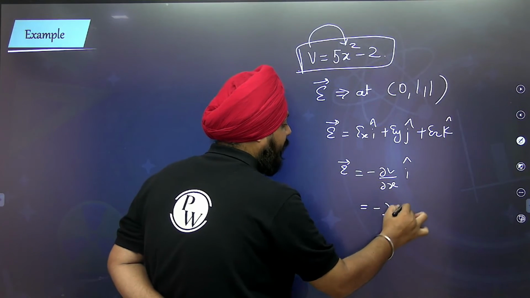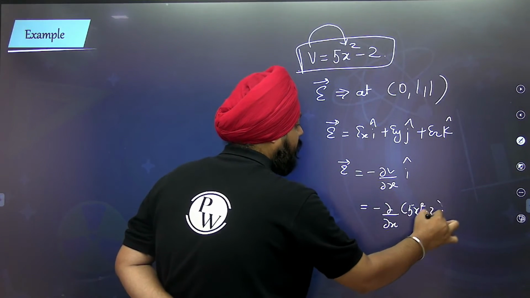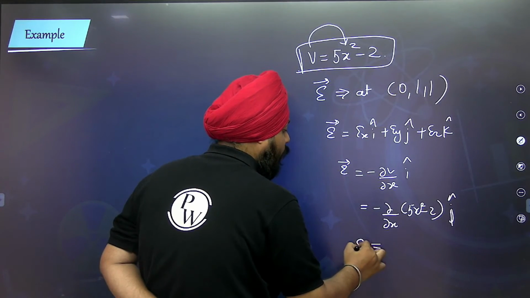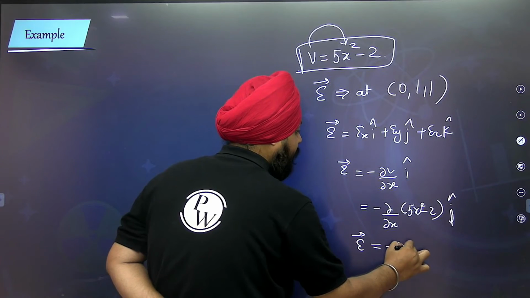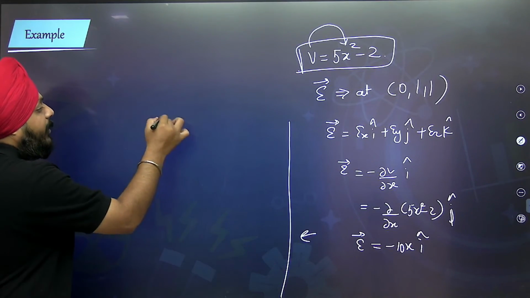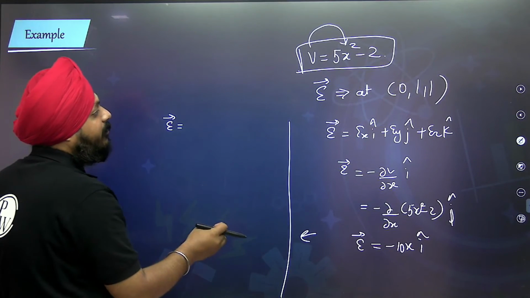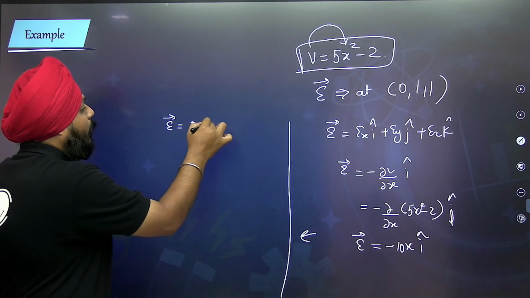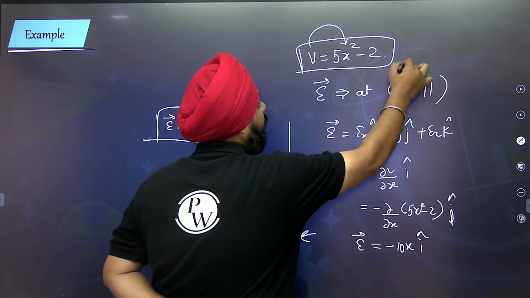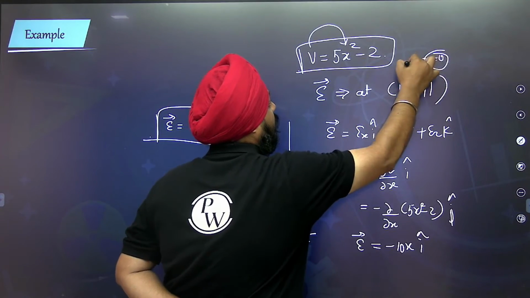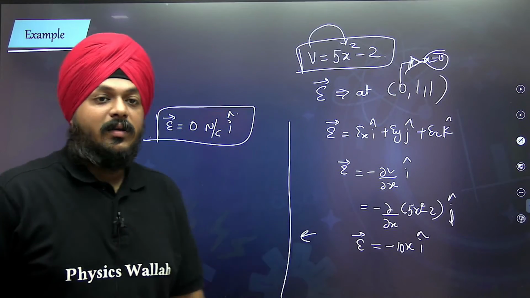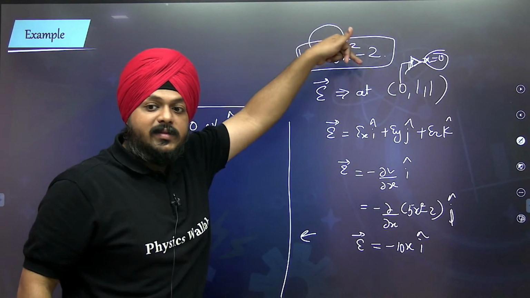Partial differentiation of 10x square minus 2 gives the electric field as negative of 20x i. We want to calculate the value at 0 Newton per coulomb. We need vector i because its x coordinate is going to be 0. This is V depending on x.